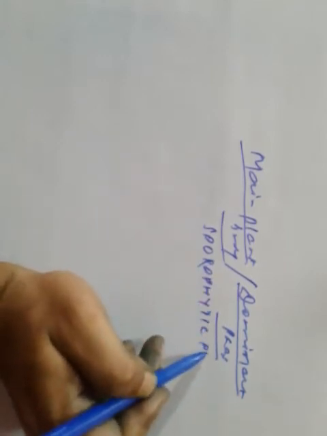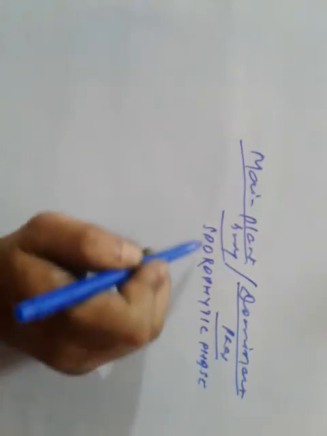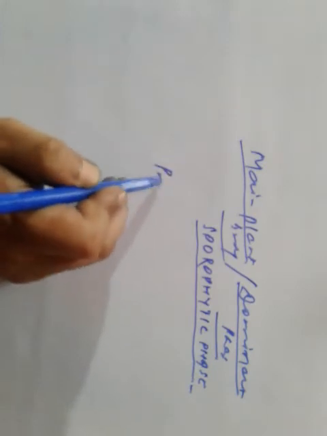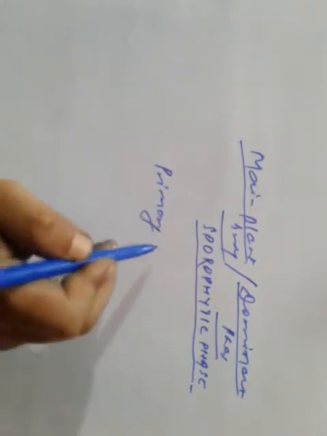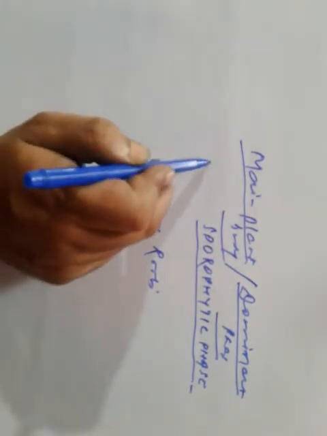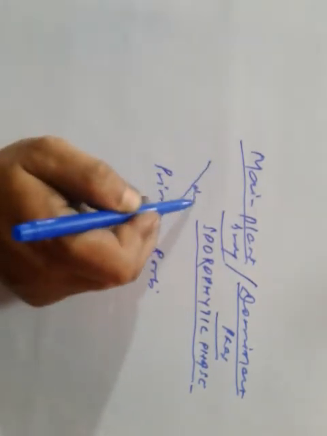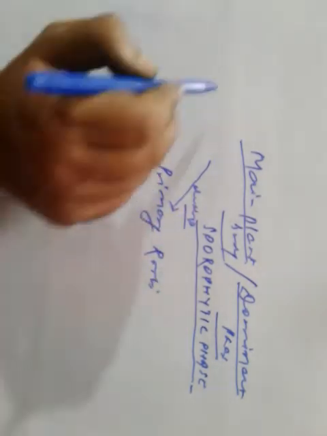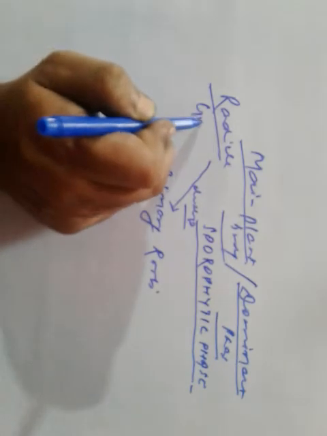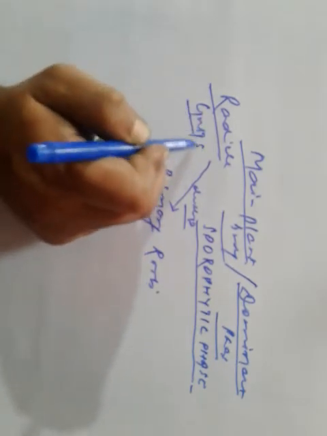Here the primary roots develop from the radicle of the germinating seed.